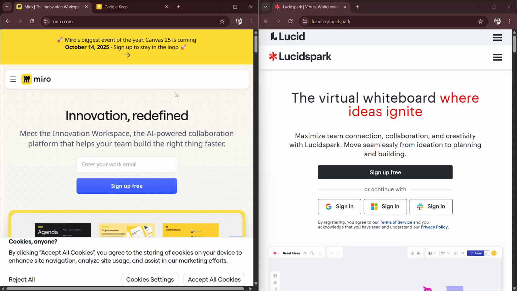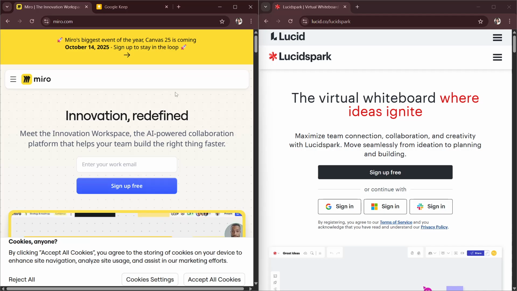So you will use Miro if you would want more flexibility, template variety, and broader integrations. You will use LucidSpark if you're already using LucidChart and you would want a whiteboard that fits right into your workflow. So both of these are really great, but Miro tends to be more feature rich overall.